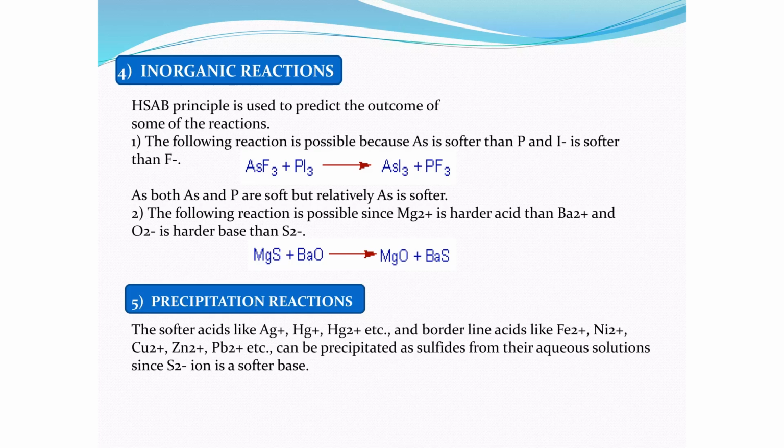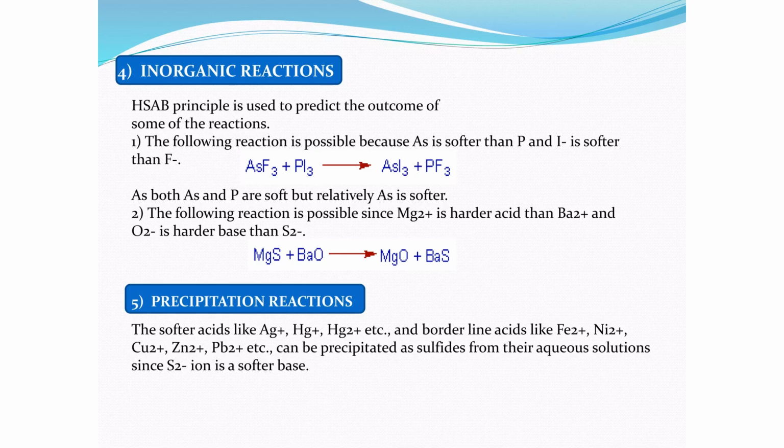While fluoride is hard and phosphorus is also hard. So fluorine will prefer phosphorus because both are hard, and arsenic will prefer iodine, both are soft. So that's why this product is very stable, and this product is also very stable because this product results from soft-soft combination, and this product results from a hard-hard combination, right?